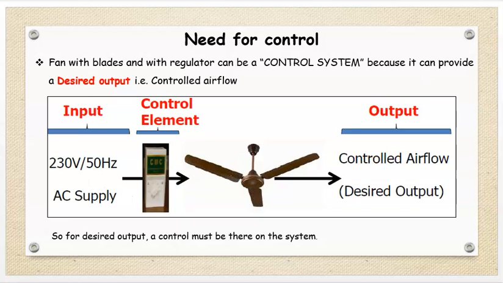Therefore, a fan with blades and with a regulator can be a control system because it can provide a desired output, that is controlled airflow, as I explained previously. So for a desired output, a control must be there on the system.